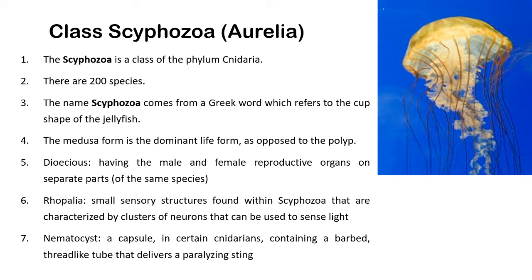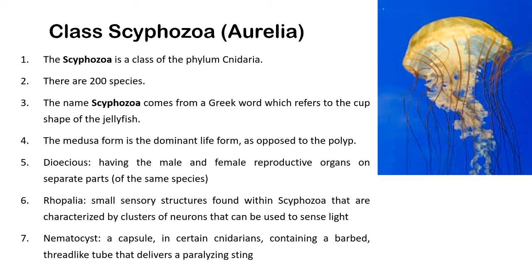Propellia is a small sensor structure found in scyphozoan animals, and it is characterized by clusters of neurons. Due to these clusters of neurons, it is used for the sense of light while swimming.